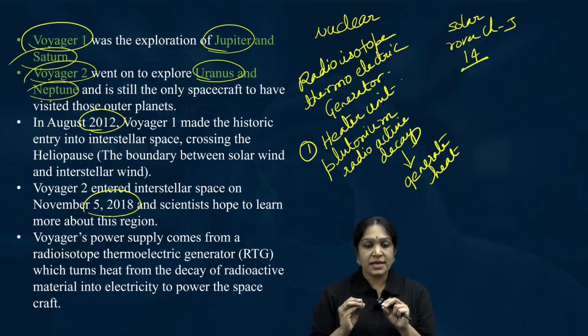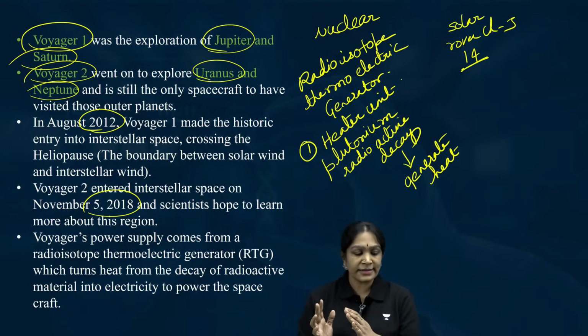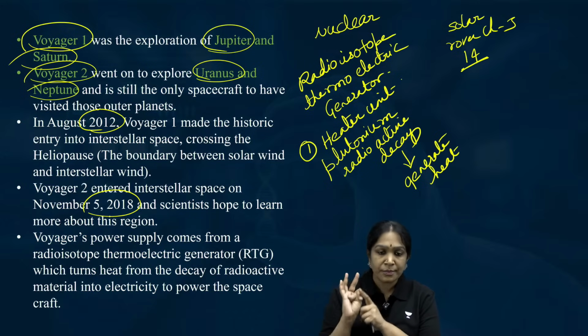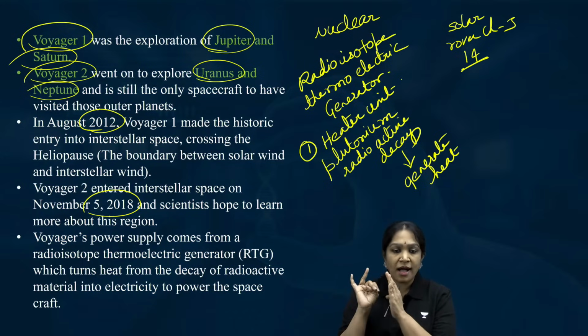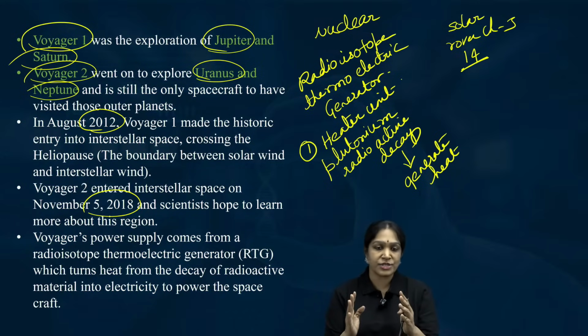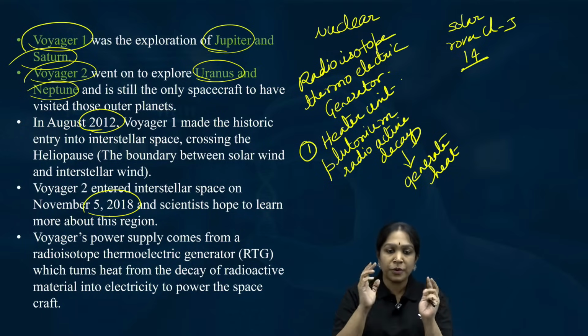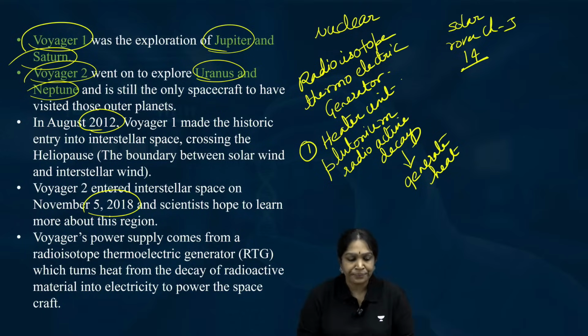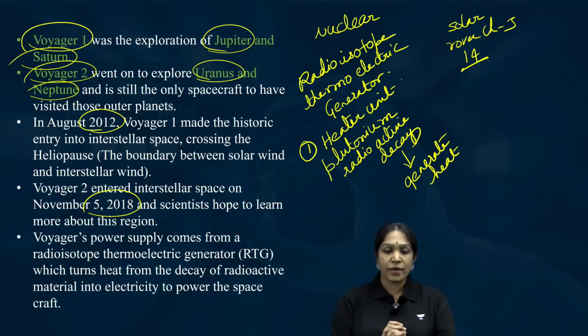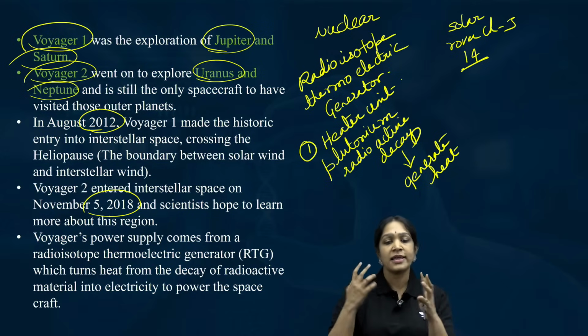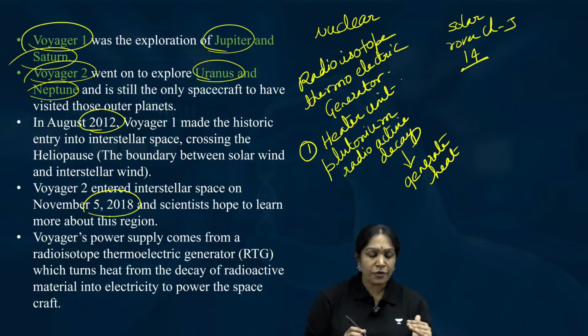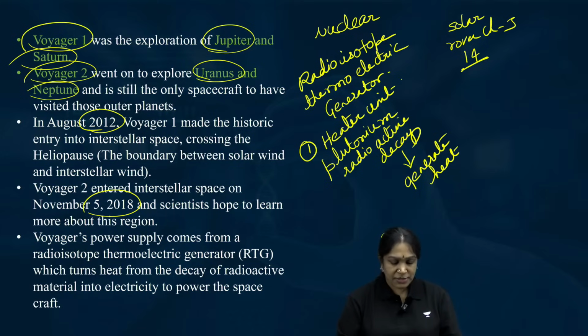I repeat, Voyagers contain a radioisotope thermoelectric generator, RTG. This RTG has two components. The first component has plutonium isotope, which undergoes radioactive decay. This decay releases heat energy, so it is called the heater unit. The second component is called the generator unit.